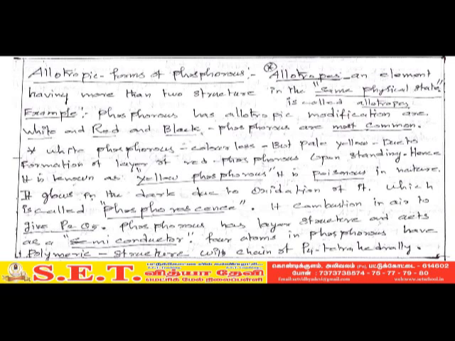Black phosphorus has a layer structure and acts as a semiconductor. Red phosphorus has a polymeric structure with chains of P4 tetrahedral units.